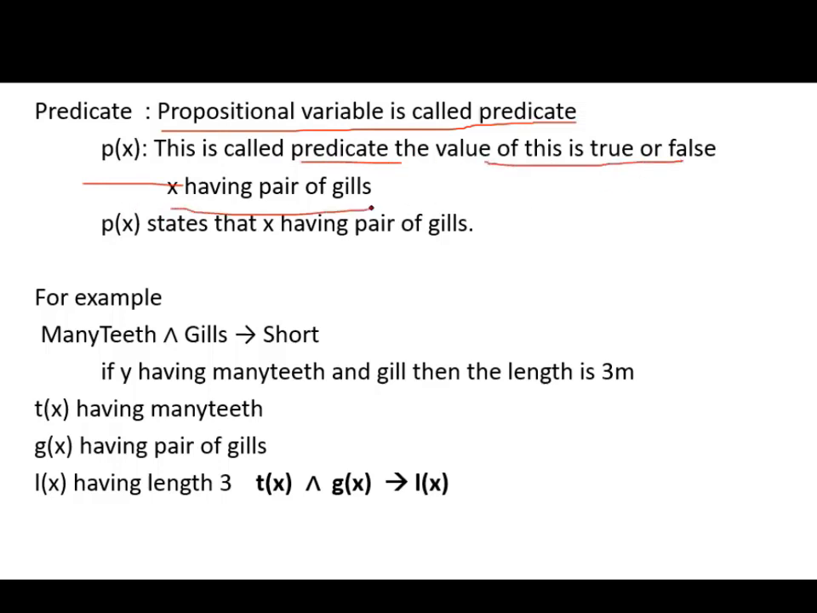X having pair of gills: P of X states that X is having a pair of gills. That is how it is. For example, many teeth and gills implies short. If Y is having many teeth and gills, then the length is 3 meters. T of X means having many teeth. G of X means having a pair of gills. L of X means having length 3. So this can be represented as T of X and G of X implies L of X.